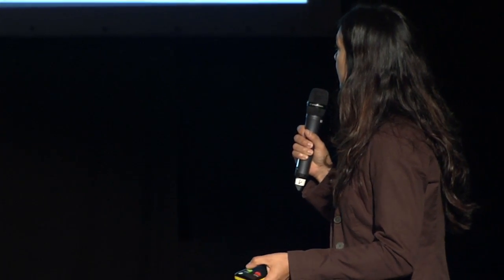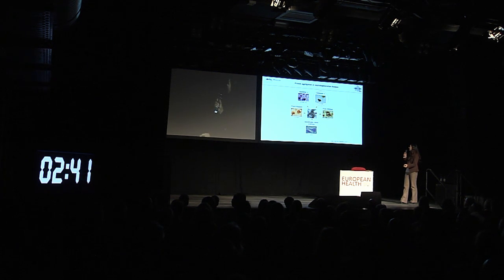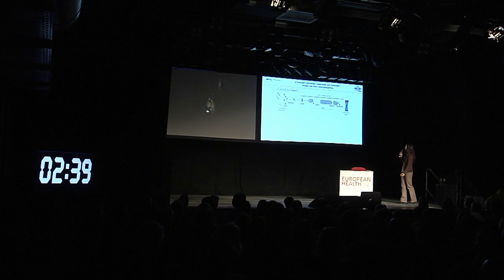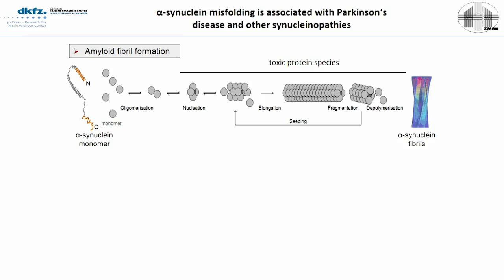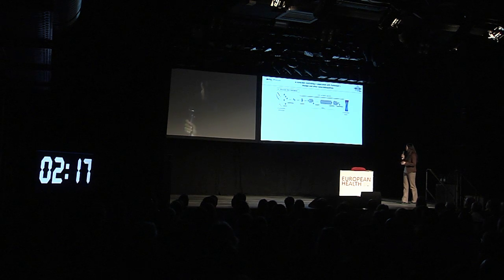Protein misfolding is central to many neurodegenerative diseases. For example, in Parkinson's disease, alpha-synuclein is aggregating. And amyloid fibril formation is dependent on the conformation of a soluble monomer that is then forming a misfolded species in a beta sheet-rich conformation, which is able to self-propagate and then also grow into toxic oligomers and fibrils.